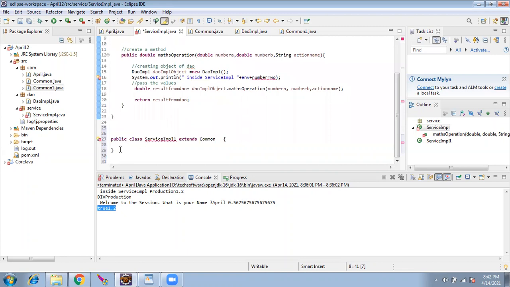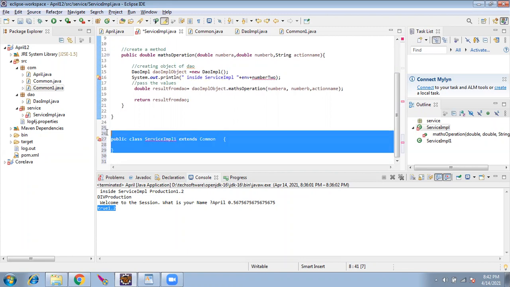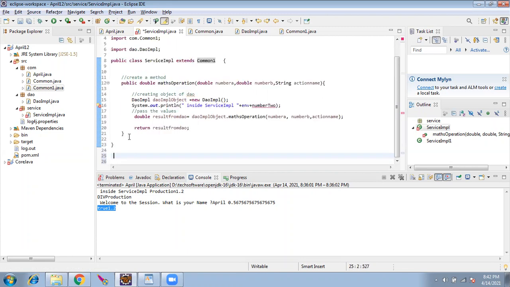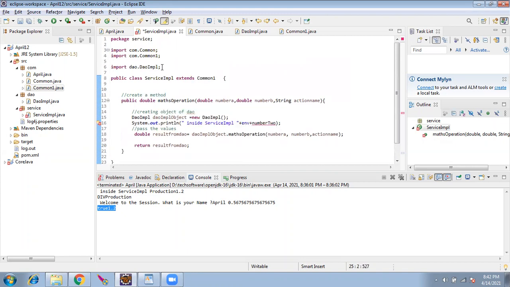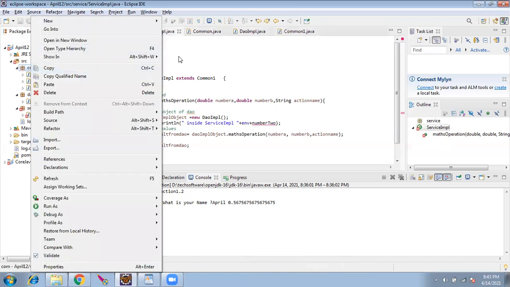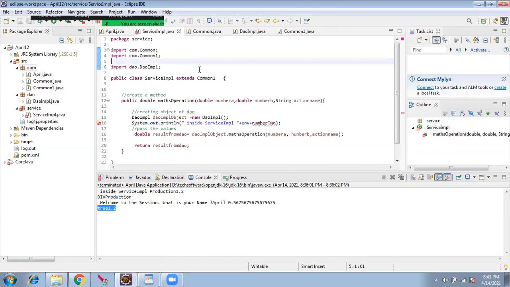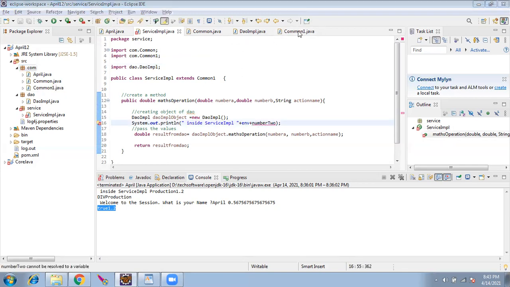In a file, can we have two classes? You can have it, but it is not advisable. Always have only one class in one file. That's the industry standard. Don't create multiple classes inside a file. If you want to create one more class, right click and create a new class. Is that clear?